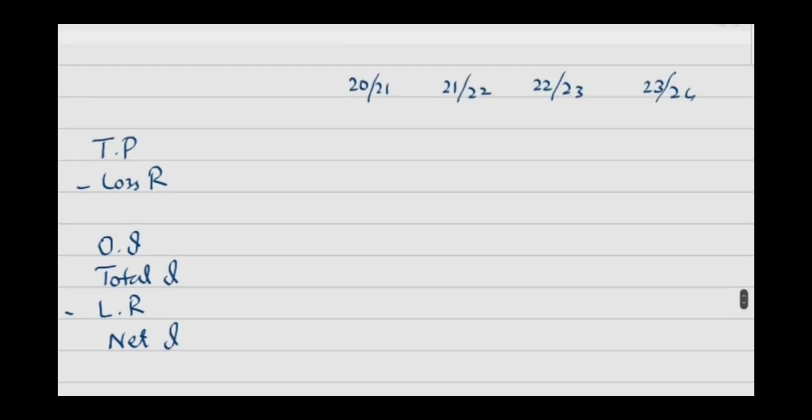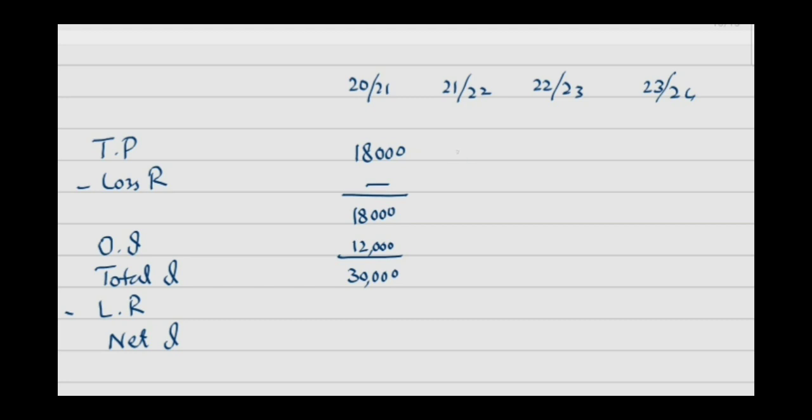So, in the first year the trading profit is 18,000, right? No loss relief to be set off against the trading profit only, as we are claiming to set off our loss against total income. So, 18,000 of this trading profit plus 12,000 of other income gives you a total income of 30,000.